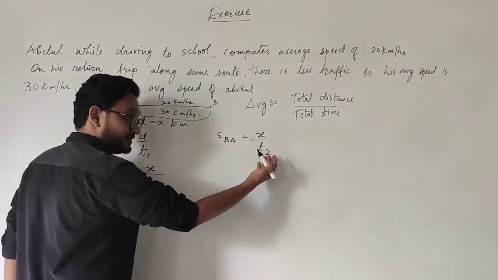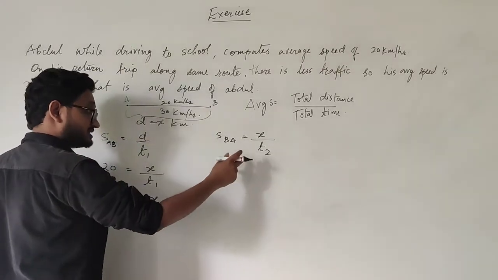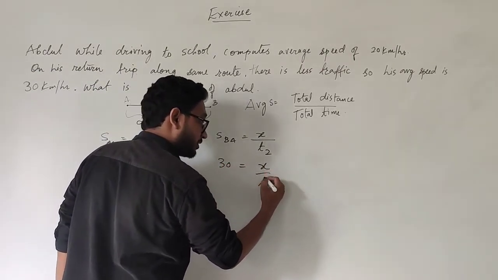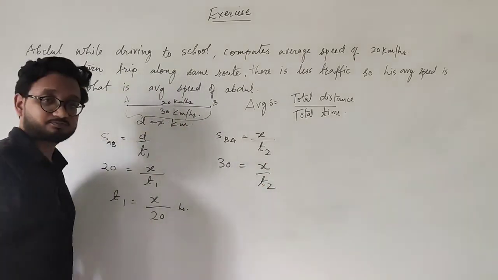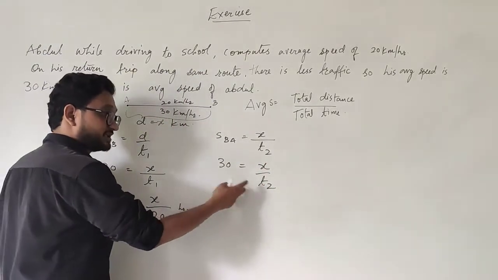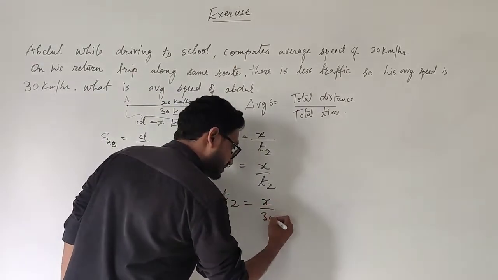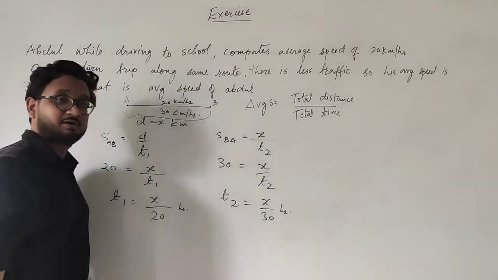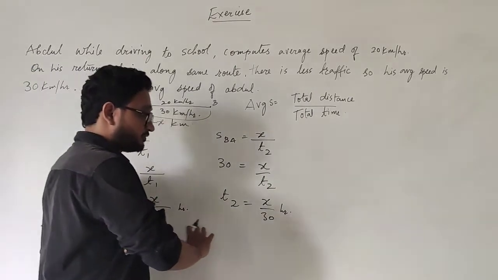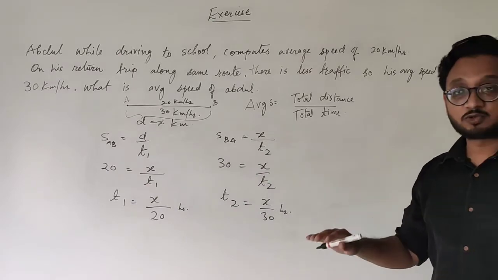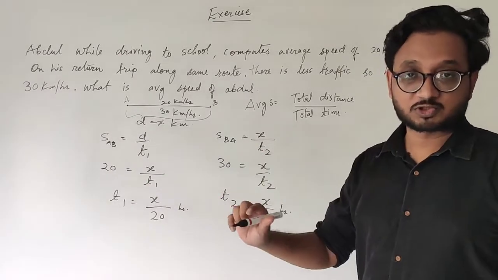The speed now given is 30 kilometers per hour, so speed is x upon t2. Swapping the values, time t2 is x upon 30 hours. So this is how you found the time for both going from home to school and from school to home.